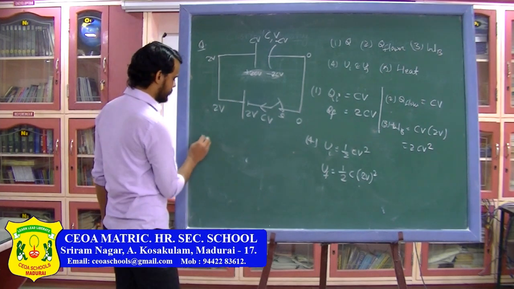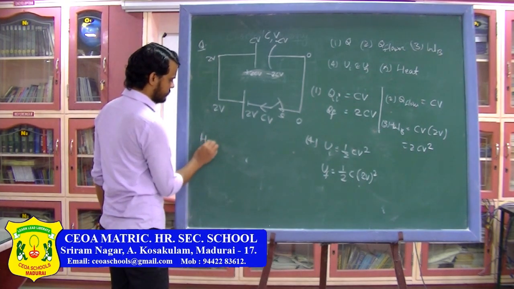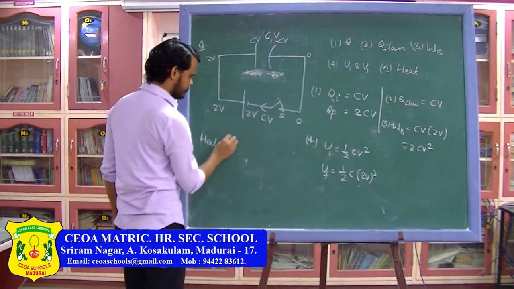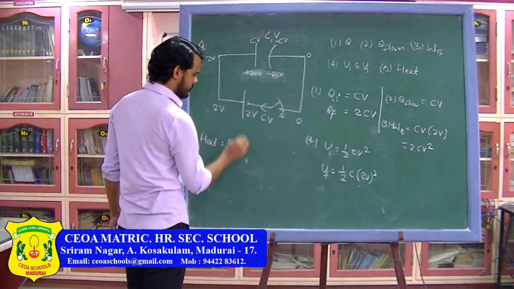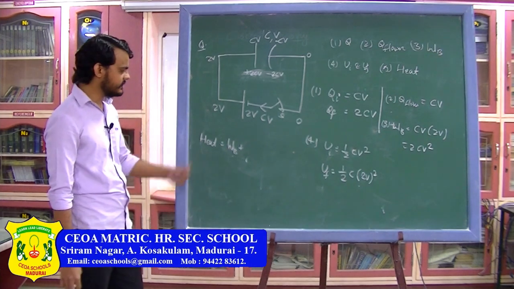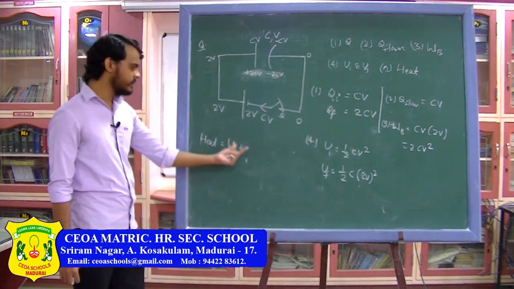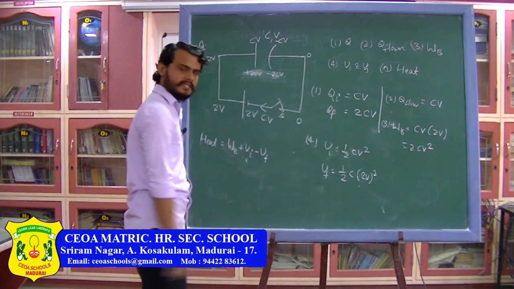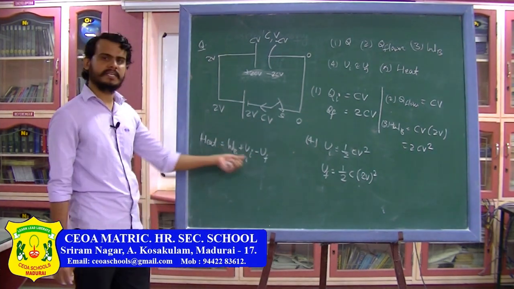Last thing is heat produced. Heat produced can be written by rearranging the formula which we have already seen. So this will be work done by battery plus initial potential energy minus final potential energy. We have seen this formula, I have just rearranged it.